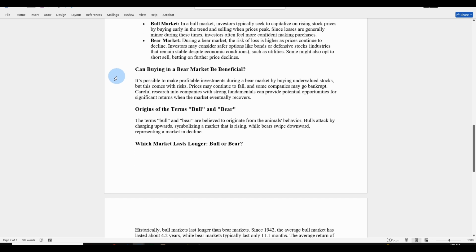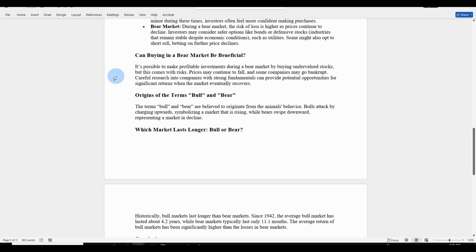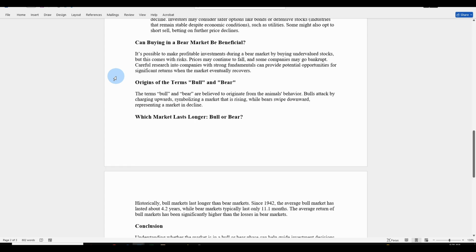Can buying in a bear market be beneficial? It's possible to make profitable investments during a bear market by buying undervalued stocks, but this comes with risks. Prices may continue to fall, and some companies may go bankrupt. Careful research into companies with strong fundamentals can provide potential opportunities for significant returns when the market eventually recovers.